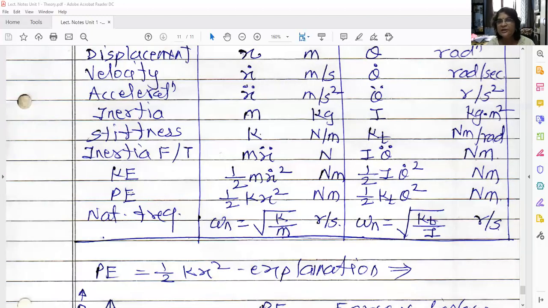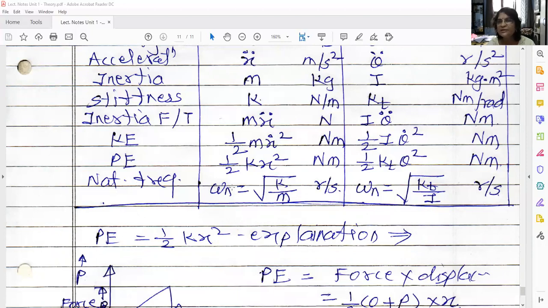Similarly, potential energy in the linear system is 1/2 k x square, and for torsional 1/2 k_t theta square. So k is replaced by k_t, x is replaced by theta. Natural frequency for a simple spring mass system is omega n equal to square root of k upon m radian per second. For the torsional system, k is replaced by k_t and m by I, so it is square root of k_t upon I radian per second.